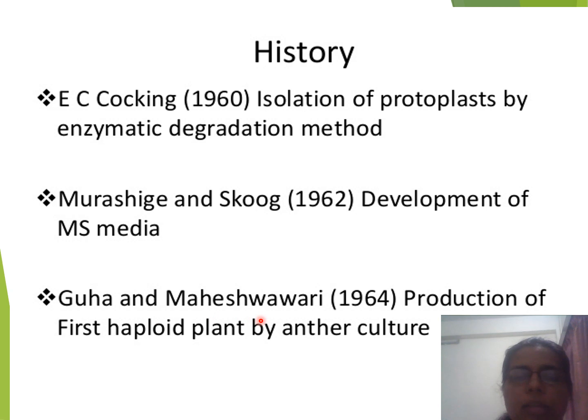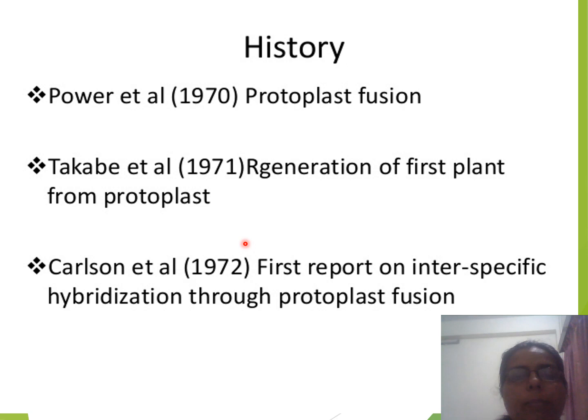Then Guha and Maheshwari in 1964 produced the first haploid plant from anthers using the anther culture technique. Then in 1971, Power studied protoplast fusion first. Then Takebe studied the regeneration of the first plant from protoplasts. Then Carlson in 1972 gave the first report on interspecific hybridization through protoplast fusion.